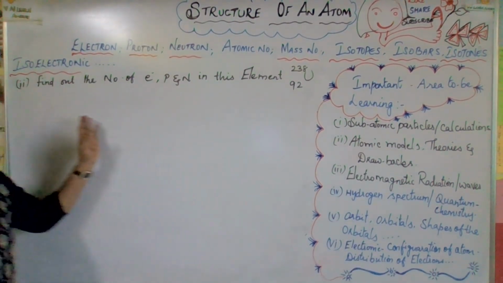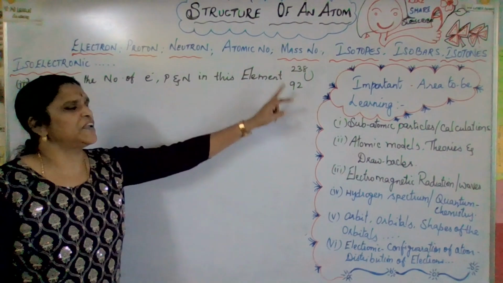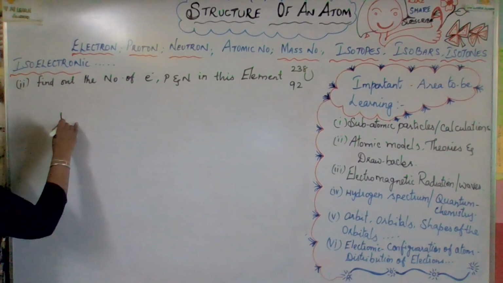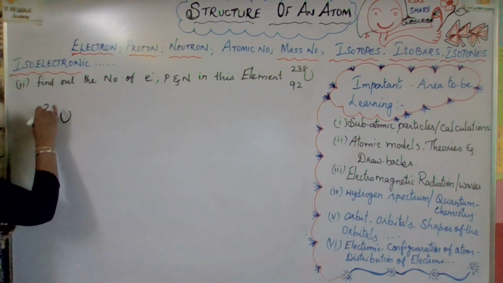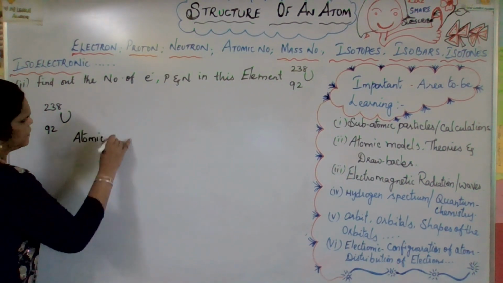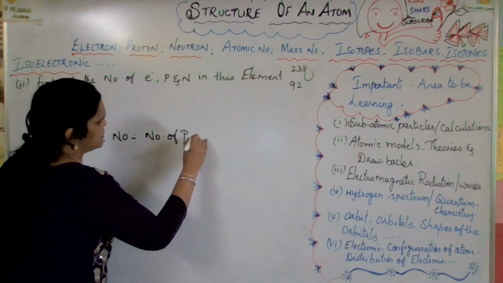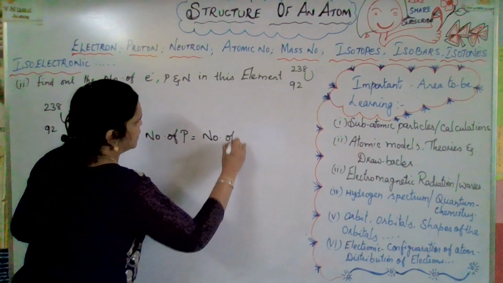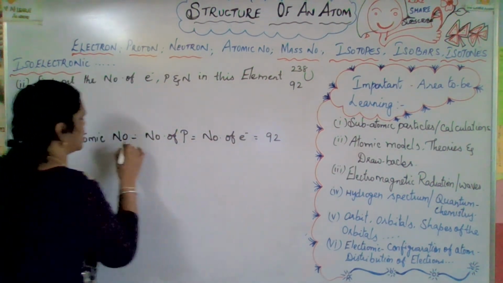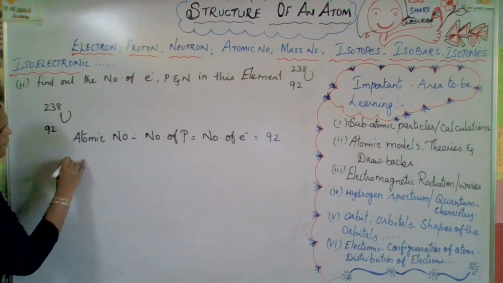I think you are able to do this question very well. Find the number of electrons, protons, neutrons in uranium, 92, 238. So for uranium, the atomic number is equal to the number of protons, which is equal to the number of electrons, 92. Next, the mass number.